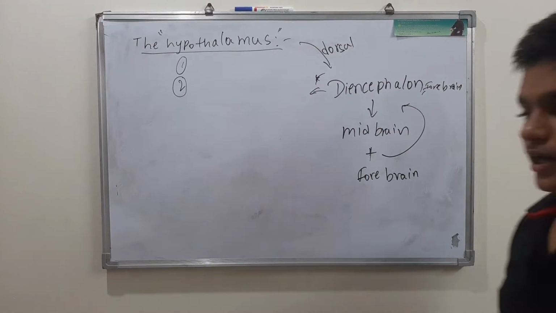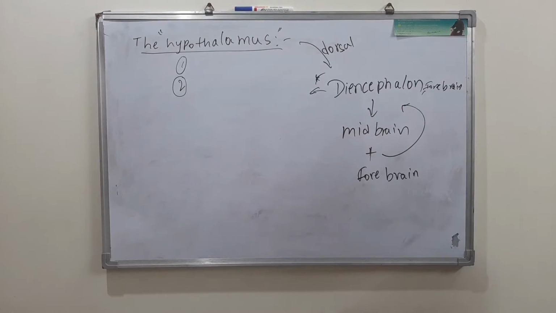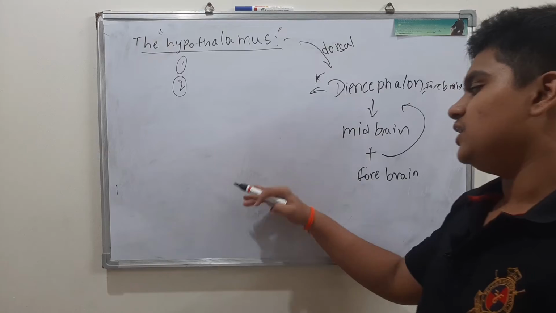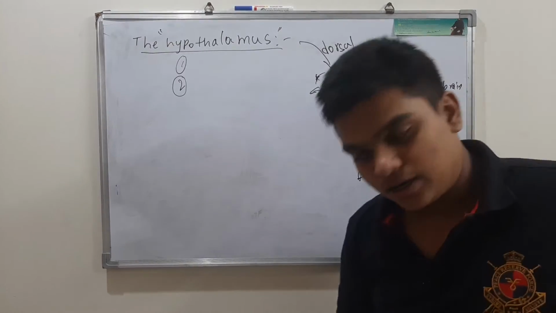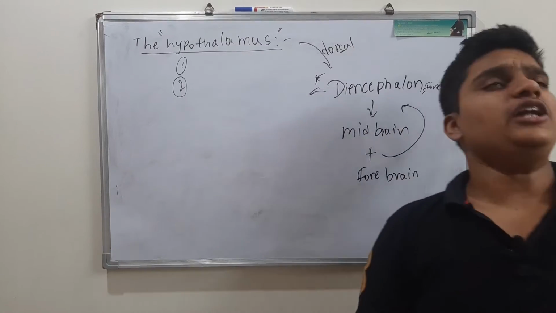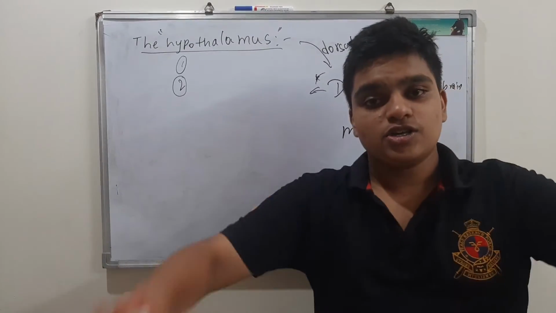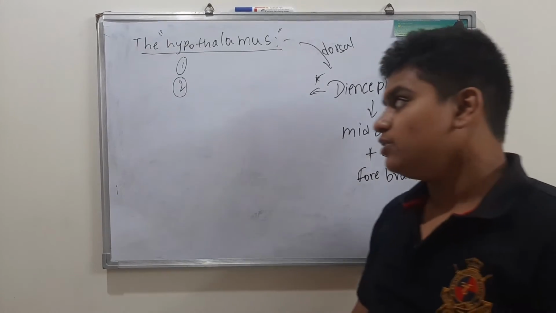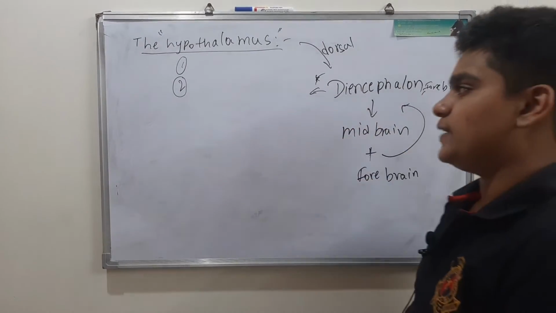Now, the function of these hypothalamus hormones, as I told you, is regulating the pituitary gland hormones. We have different types of hormones in the pituitary, so that is why it is called the master gland. We will be seeing about it in the next video. As I said, the hypothalamus has two types of hormones.